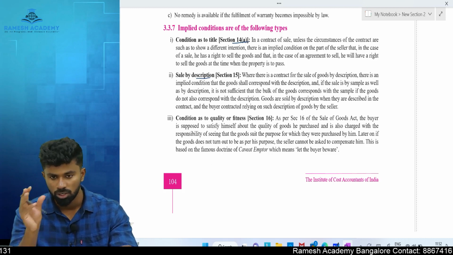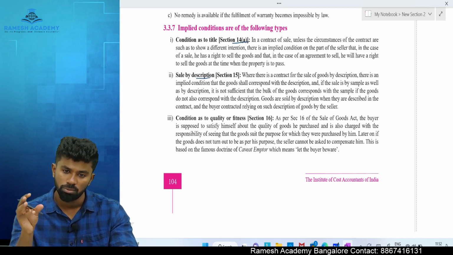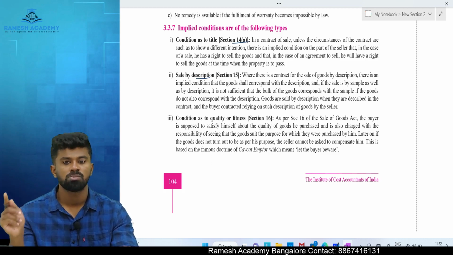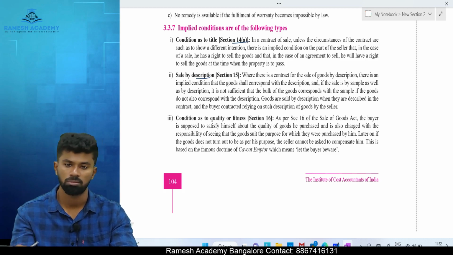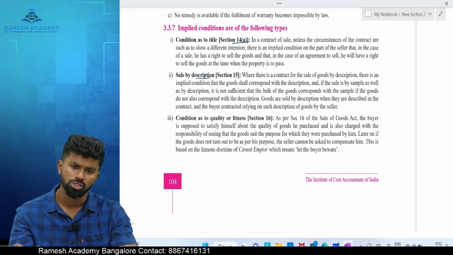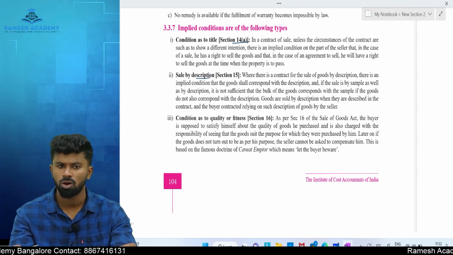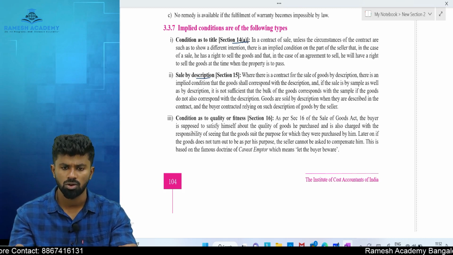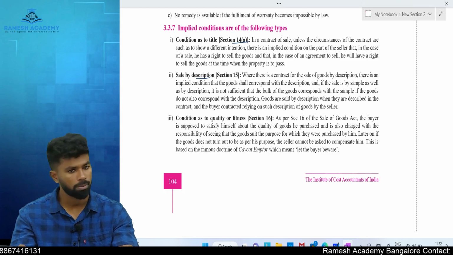For example, laddu, Tirupati laddu. A laddu can be called a Tirupati laddu only if it is made where? In Tirupati Devasthanam, TTD, as per the Geographical Indication Act. So, if there is a sale by description, the goods purchased shall correspond with what? The description. If not, the buyer can cancel the contract and sue for damages.